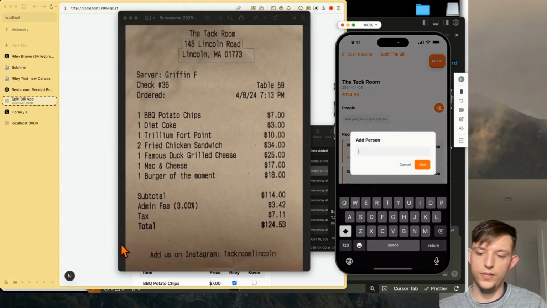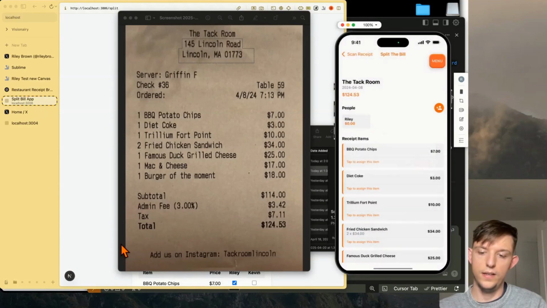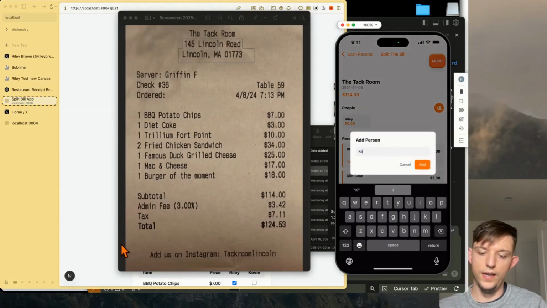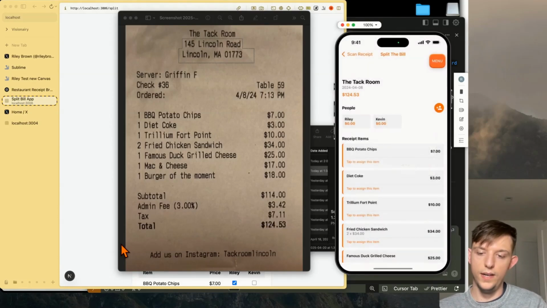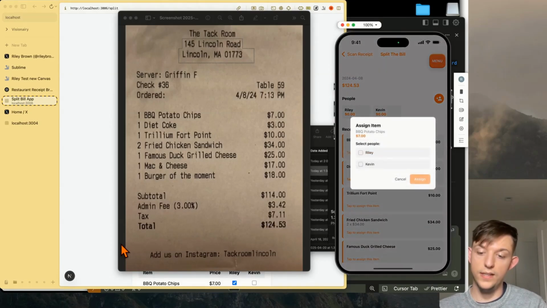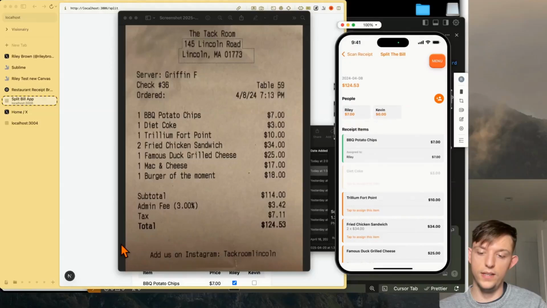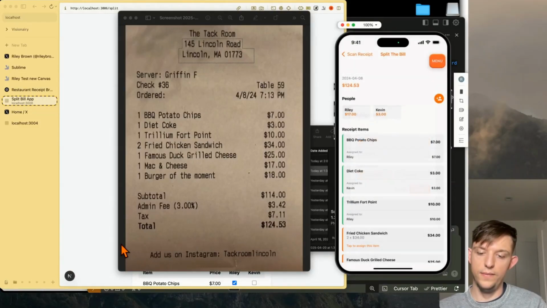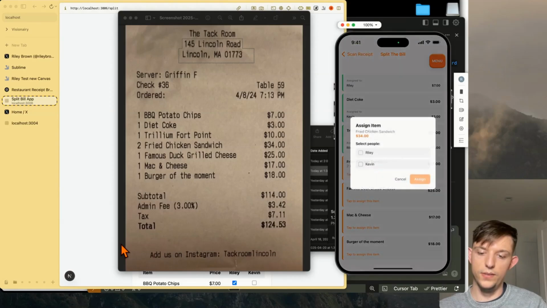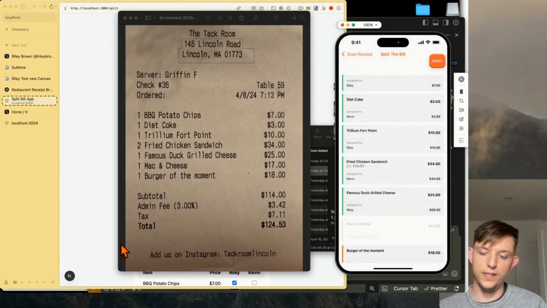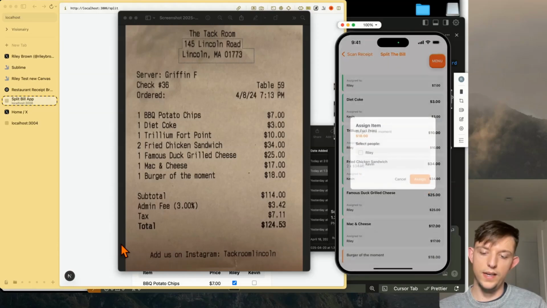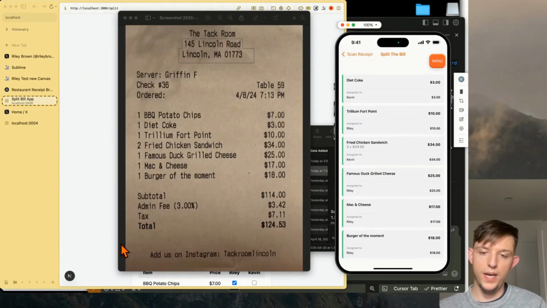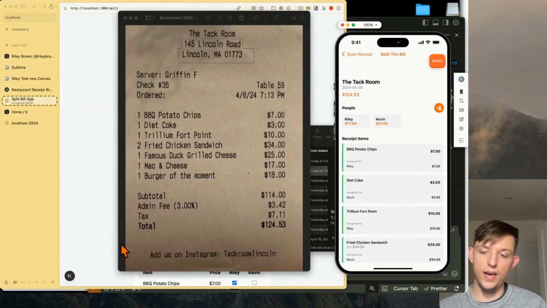And we can add people to the bill. Let's see, add person. Okay, let's add Riley. Okay, now we can add Kevin again. Okay, now we can tap to assign this item. Okay, so we'll give that one to Riley. We'll give this one to Kevin. We'll give this one to Riley. We'll give this one to Kevin. Obviously, I don't think this user experience is the best, but we can assign all of them. We could probably make this a lot quicker, but there we go. We have the full total for each one, Riley and Kevin.